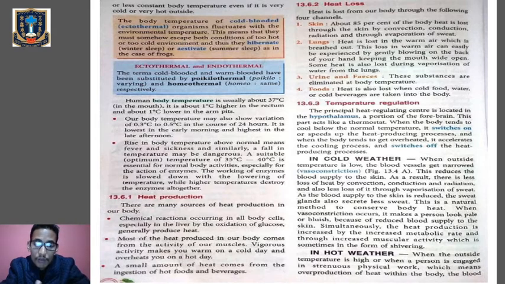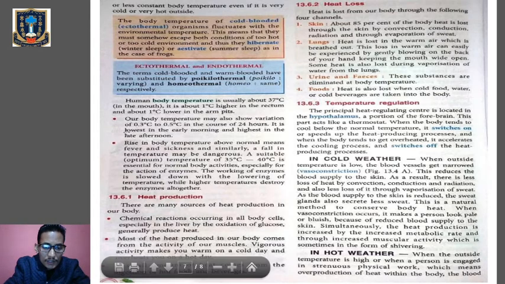They go for long winter sleep, which is called hibernation, or long summer sleep, which is called estivation. Now the terms cold-blooded and warm-blooded have been replaced by poikilothermal and homeothermal animals.